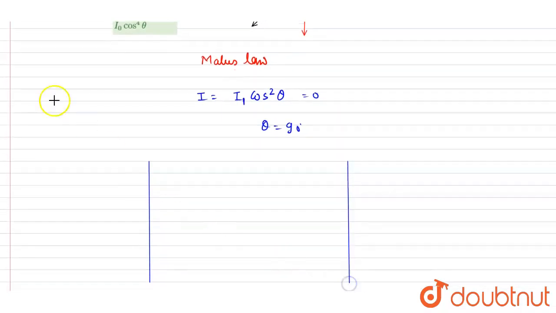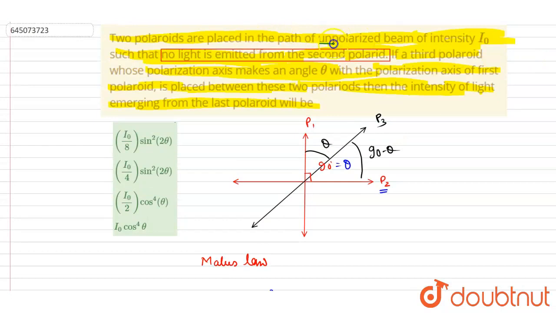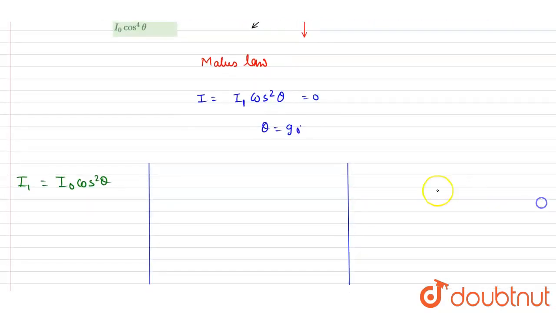So the intensity of the light after passing through the first polaroid, let's say I1, will be I naught cos square theta from Malus law. But this was an unpolarized light. Unpolarized light has amplitude in all directions, so we have to take the average of cos square theta, that is half. After passing through the first polarizer, it will have intensity I naught by 2.